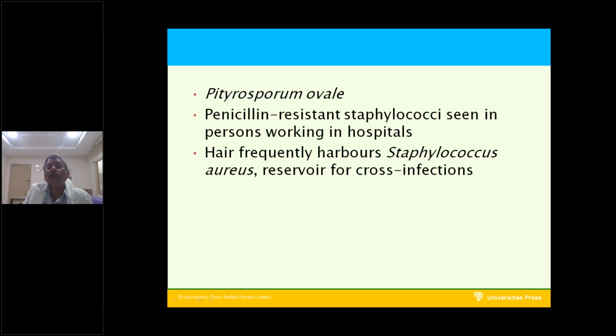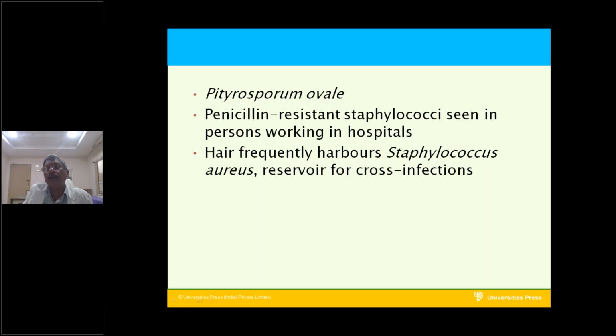Next, hair frequently harbors Staphylococcus aureus. It is a reservoir for cross infections, infection to other organs.